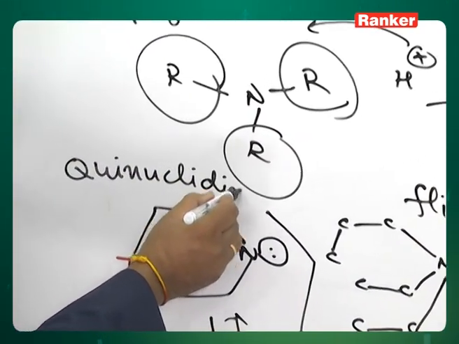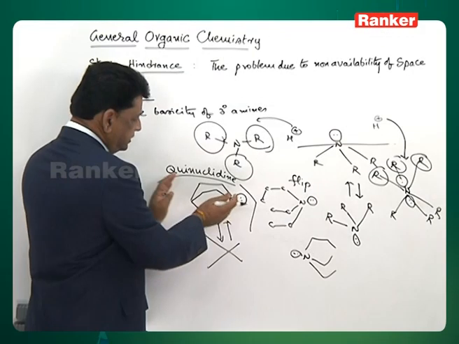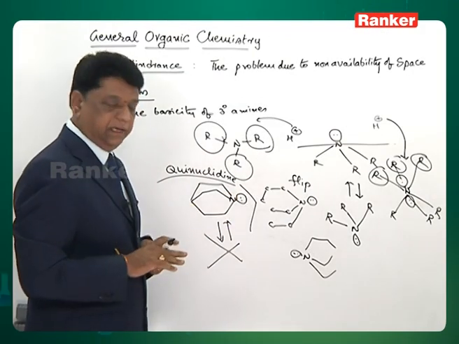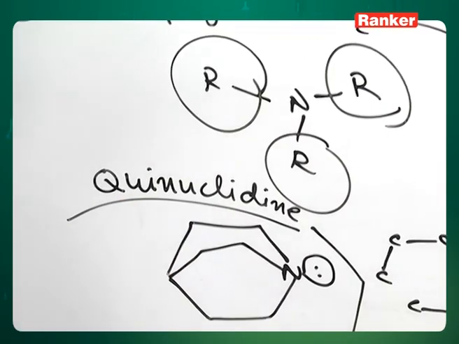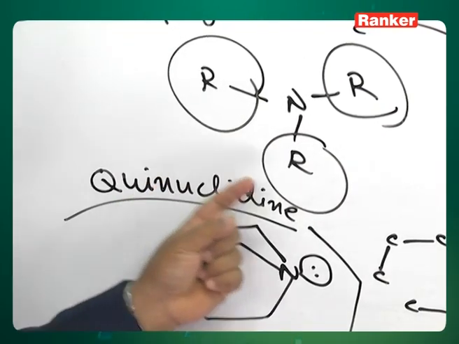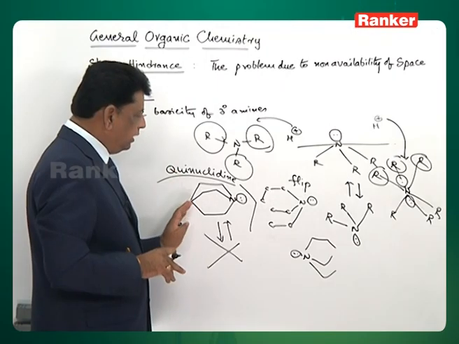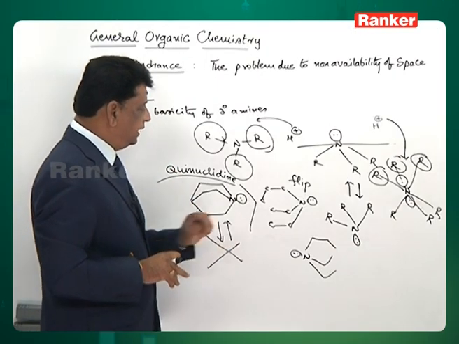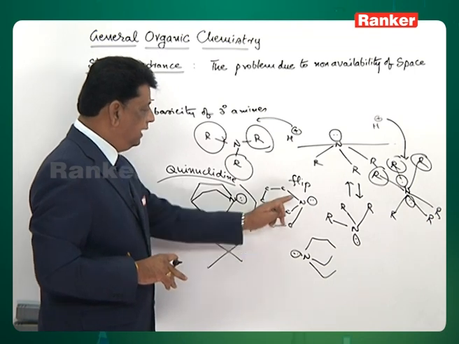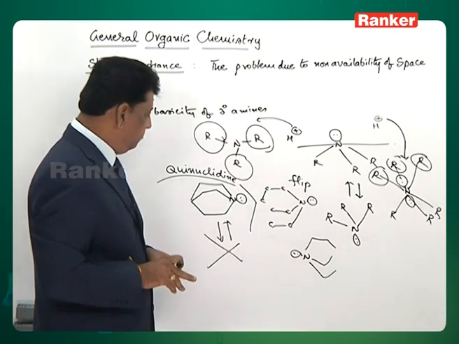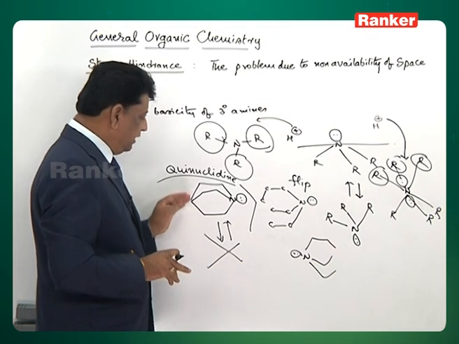It is part of the structure of quinine, the antimalarial drug, which has this particular part in its structure. So this is commonly known as quinuclidine. Quinuclidine is found to be more basic than N-propyl diethylamine. To explain, we have to make a clear point here.